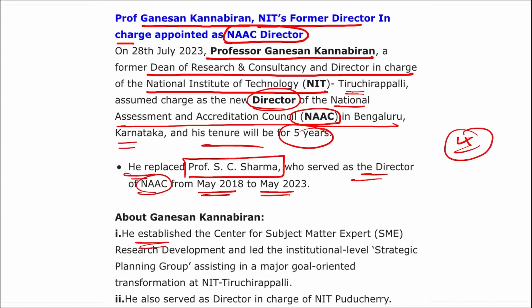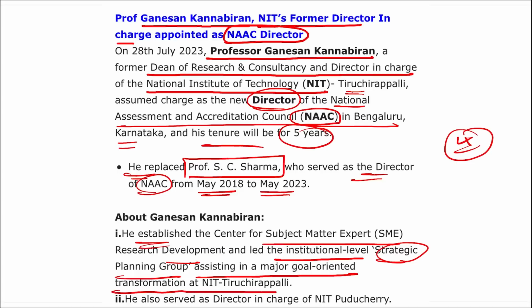Also remember, he has established the Center for Subject Matter Expert Research Development and led the institutional level strategic planning group assisting in major goal oriented transformation at NIT Tiruchirappalli. He also served as the director in charge of NIT Puducherry. Coming back, Professor Ganeshan Kannabiran of NIT's former director in charge has been appointed as the new director of the NAAC, that is your National Assessment and Accreditation Council.